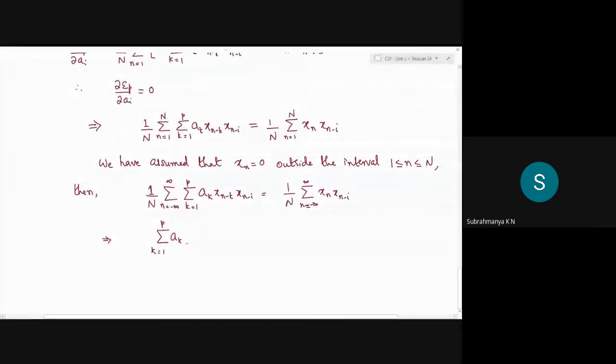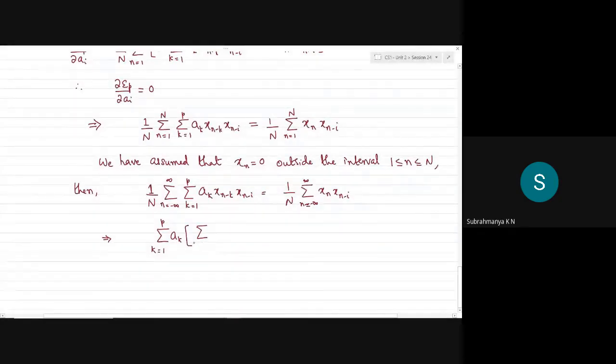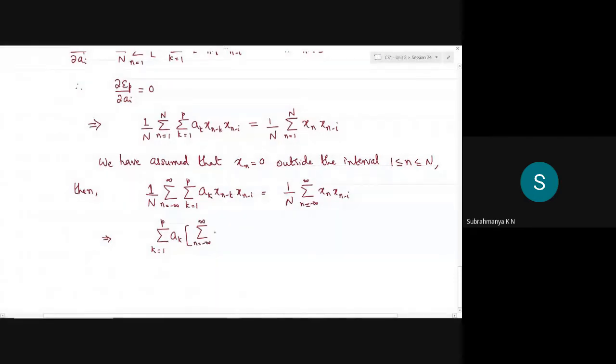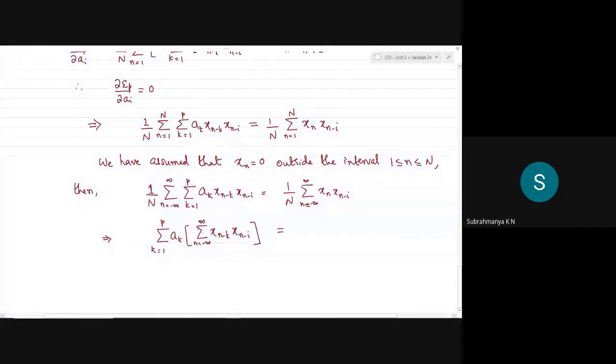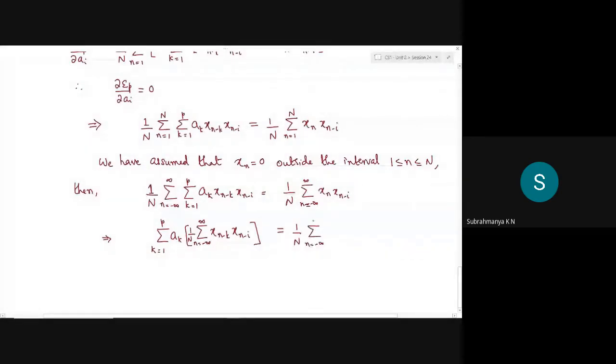What is left on the left hand side is summation varying between minus infinity to infinity x(n minus k) x(n minus i). Similarly, on the right hand side, I think we missed 1 over n here. On the right hand side, this is 1 over n summation n from minus infinity to infinity x(n) x(n minus i).